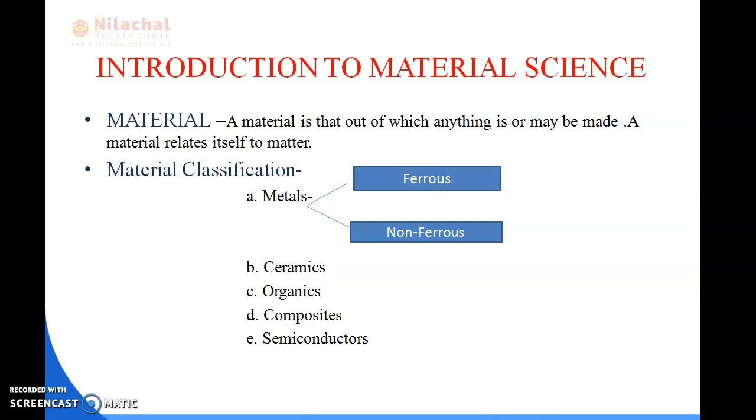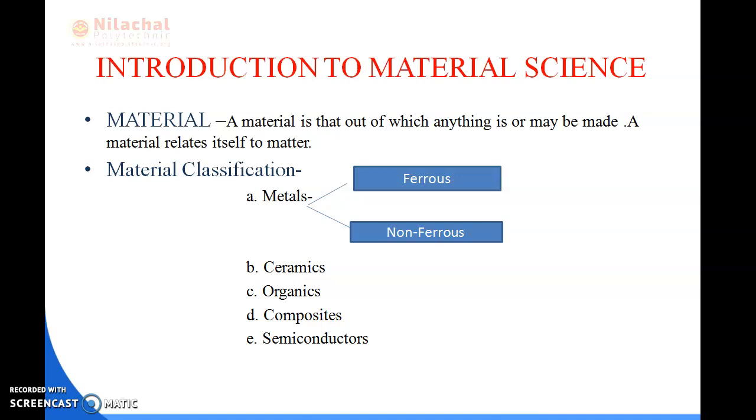It means a material is that out of which anything is or may be made, that is, it comprises a wide range of metals or non-metals which must be operated upon to form a finished product. We can take copper, magnesium, any kind of living or non-living things as material.